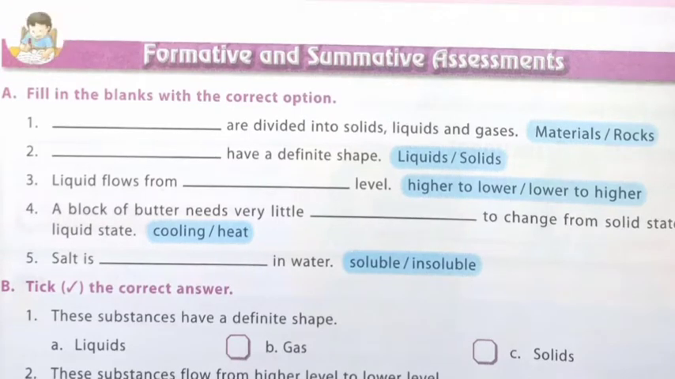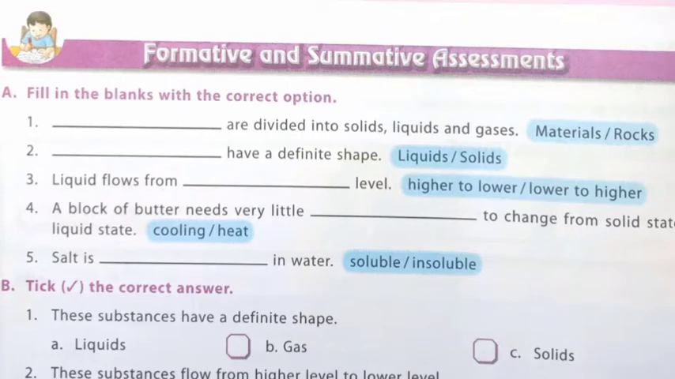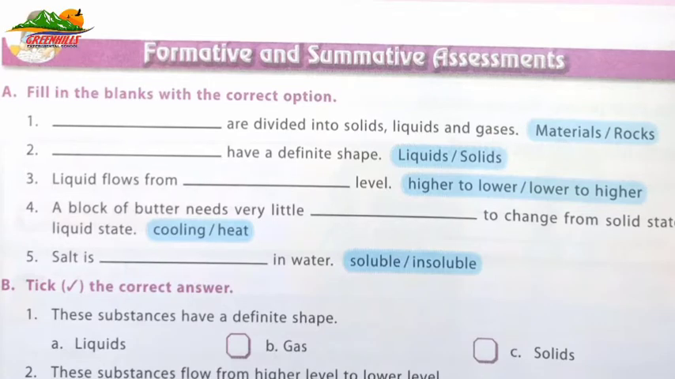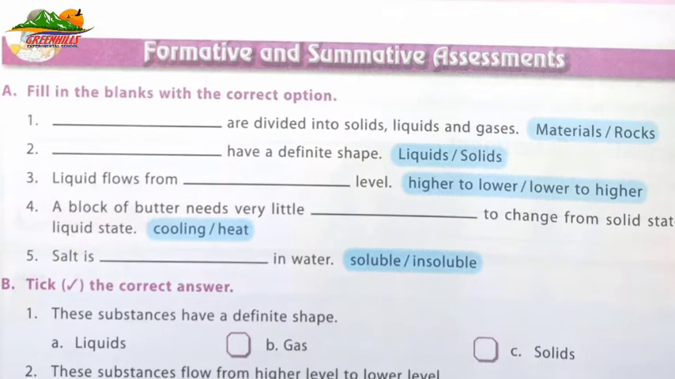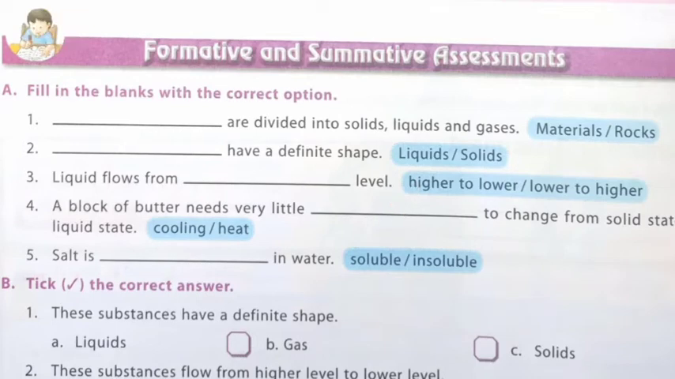Materials are divided into solids, liquids, and gases. Number 2, solids have a definite shape. Number 3, liquid flows from higher to lower level. Number 4, a block of butter needs very little heat to change from solid state to liquid state. Number 5, salt is soluble in water.